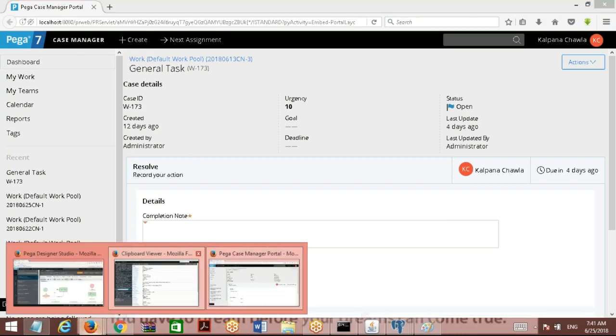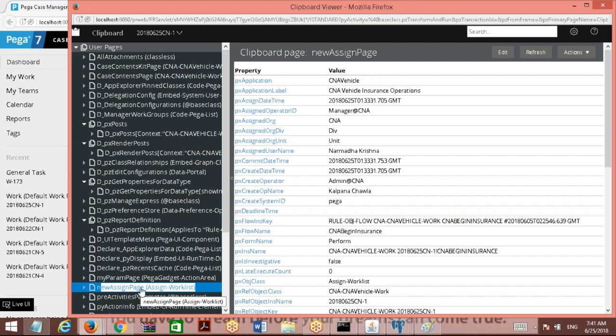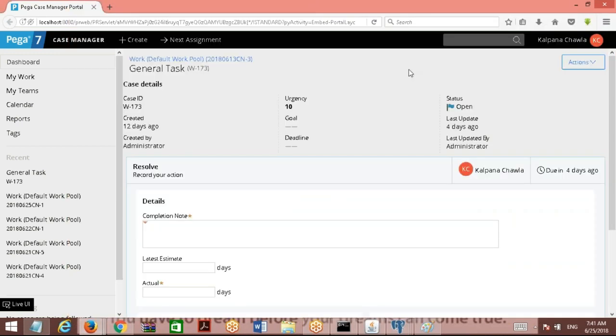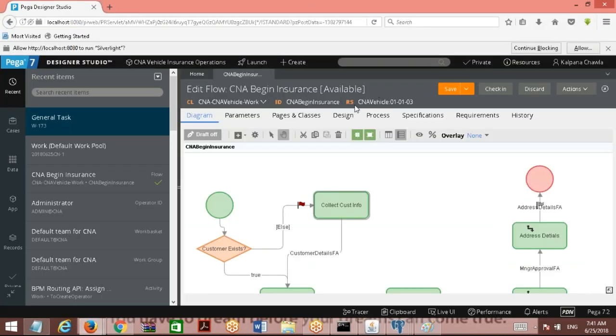And if you go to the clipboard, again a new assign page will be created for the assignment. But that will be created referring to which class? Assign dash work basket class. In case it is work list, it is assign dash work list; now it is work basket. So whenever an assignment is created based on routing, whether it is routed to work list or routed to work basket: if it is routed to work list, the new assign page will be created referring to assign dash work list. If it is routed to work basket, the new assign page will be created referring to assign dash work basket.